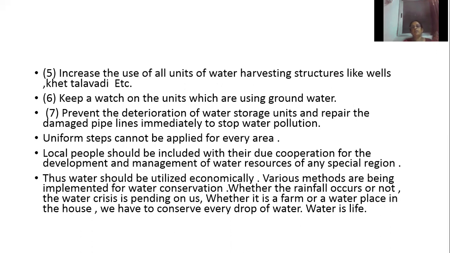We should take water from water harvesting units like wells, tube wells, Khet, Talavdi, etc. Then we should keep a close watch on the units which are making use of groundwater. Then prevent the deterioration of water storage units, and we should try to repair the damaged pipes immediately to stop water pollution.